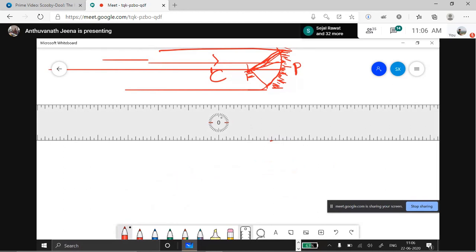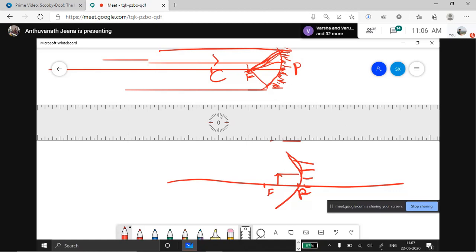Now, when the object is between F and P, where will be the image? There will be no image, ma'am. Behind the mirror. Very good. Virtual image.